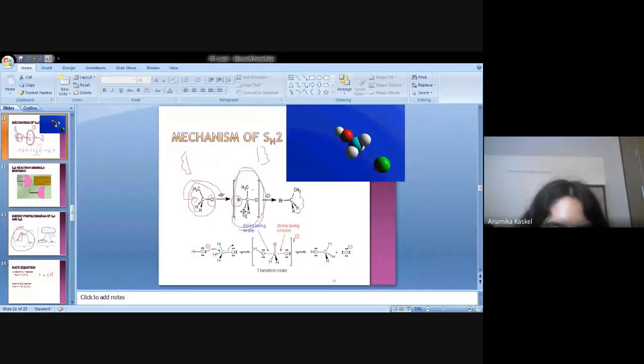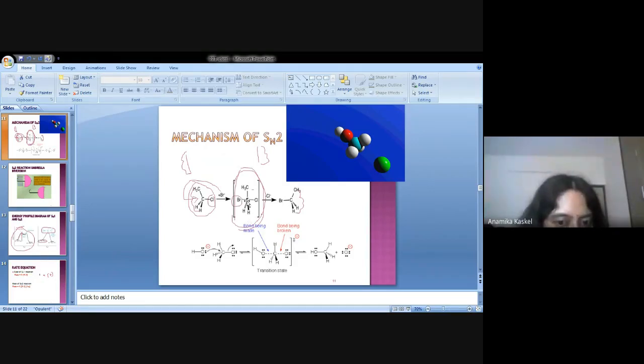In an SN2 reaction, if there are small groups like hydrogen or methyl, not so many bulky groups, then the transition state is less crowded. When the transition state is less crowded, it is very feasible to go for the product. But when the transition state is much more crowded, it is not stabilized. So when the transition state is less crowded, it will go for the product in higher amount. So we have to make this transition state with less crowding.